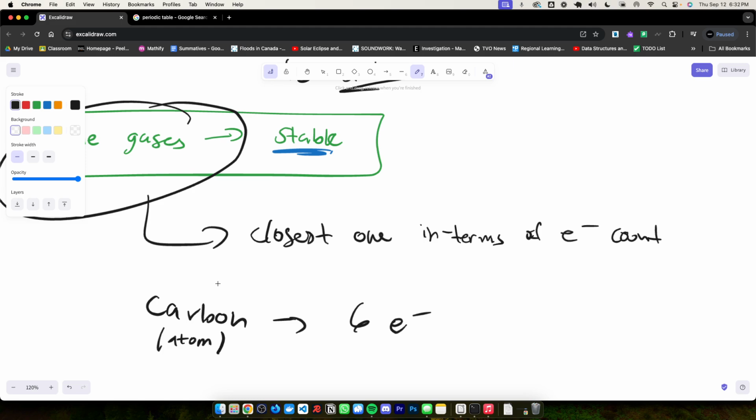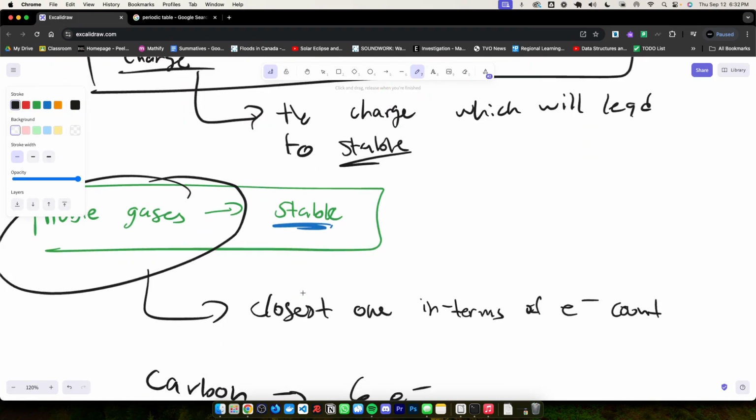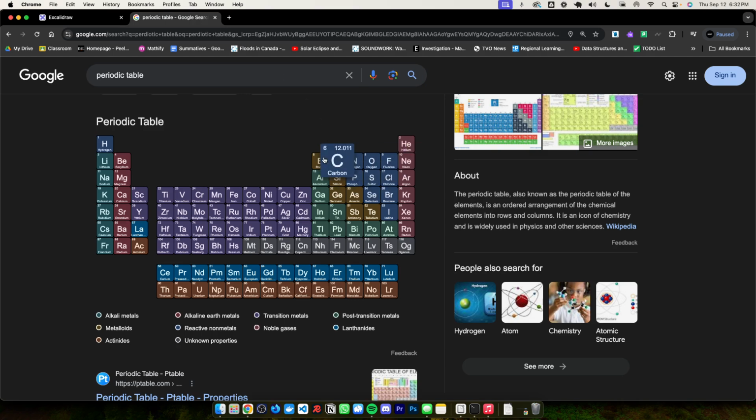And since it only has 6 electrons, all we need to do is find the element with the closest electron count. The way we can do this is by simply looking at the periodic table. So there's 6, and we'll notice that neon is the closest because it has an atomic number of 10, and that is the closest you can get with carbon.